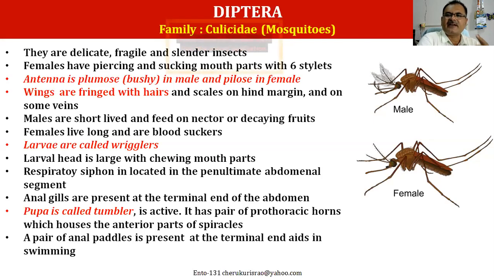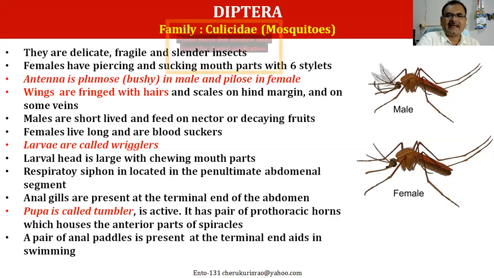The male will have a very well developed antenna, generally in all insects, because the males have to perceive or receive the pheromones released by the females. So that is the reason males always have a bigger antenna. Even in mosquitoes, you can see the sexual dimorphism, where the difference in the structure of the antenna is very clearly seen.